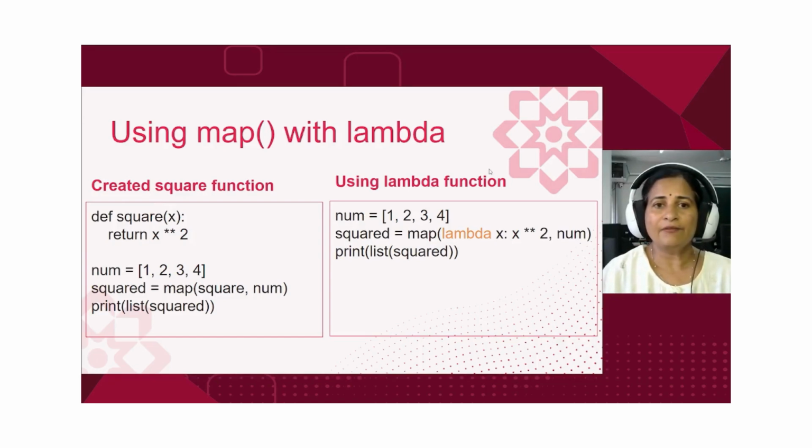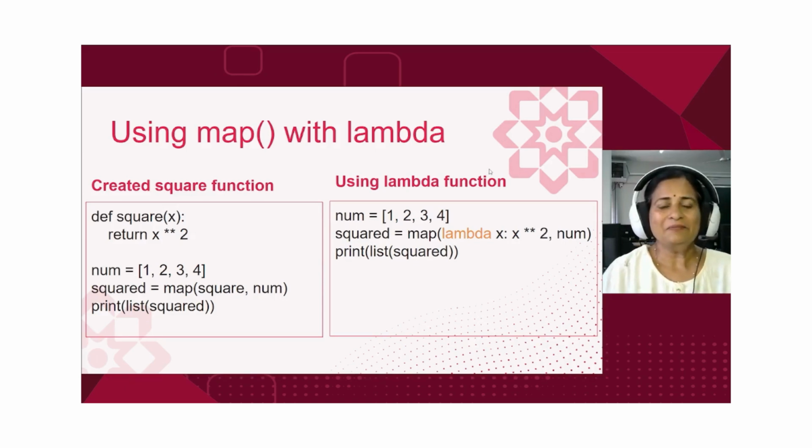Here we have two approaches. On the left, we use a predefined function square with map, and on the right, we have replaced it with lambda. Notice how the lambda makes the code shorter and just as effective. Lambda is great for quick one-time tasks, but for more complex logic, sticking with a named function might be better, right?